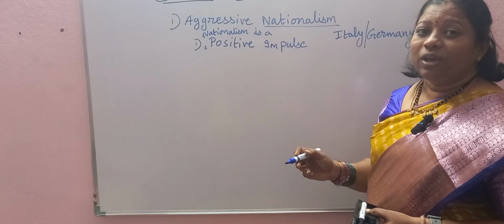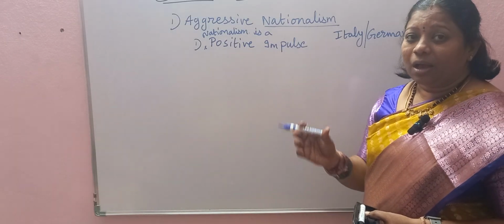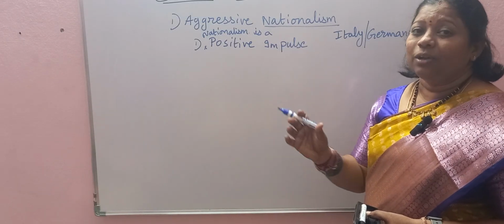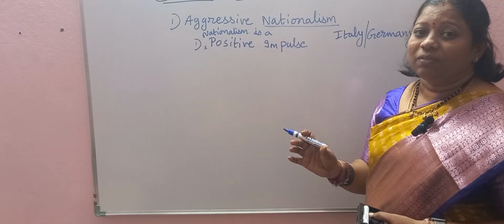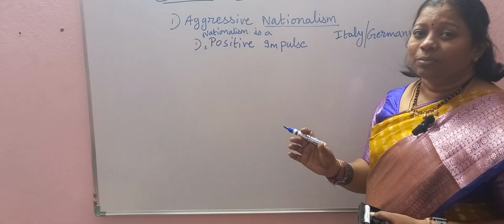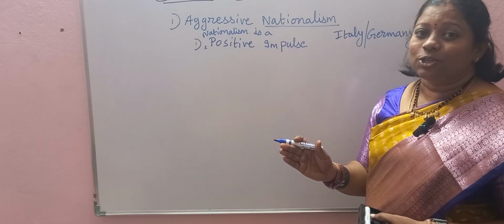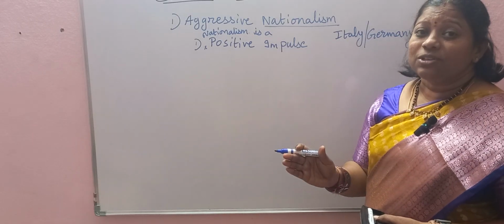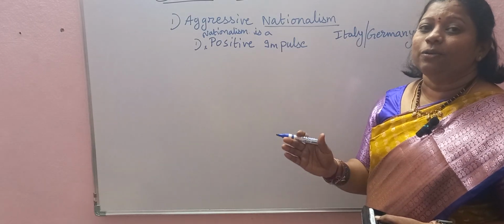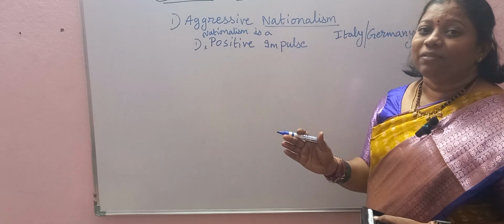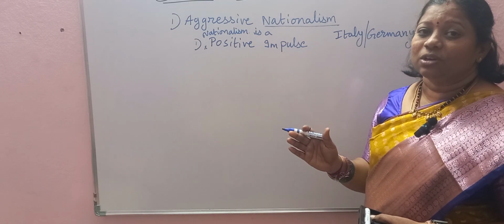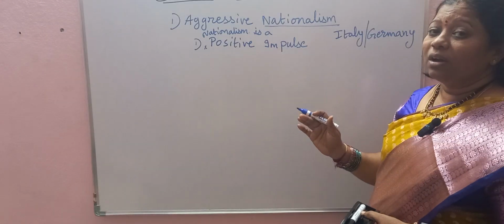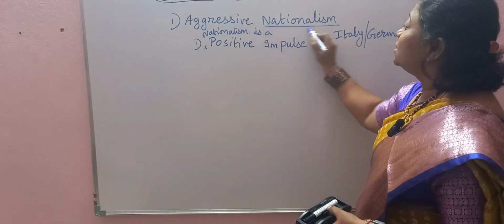Because as you know very well, like in India, how our country was divided into small kingdoms. In England also, those countries were divided into small kingdoms, and later they were formed as nation states, and those nation states were formed as the countries finally by 1870. And we have seen the unifications of Italy as well as Germany also. So how did they occur? Because of this nationalism feeling.